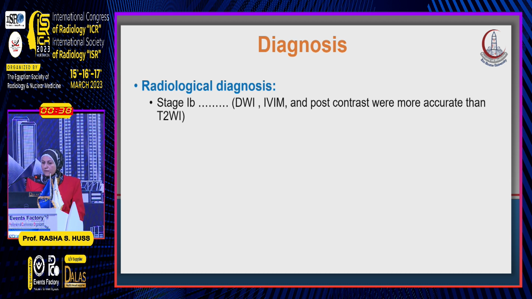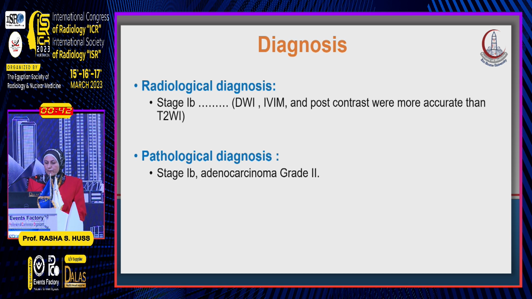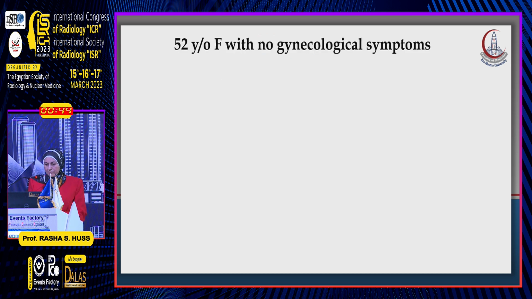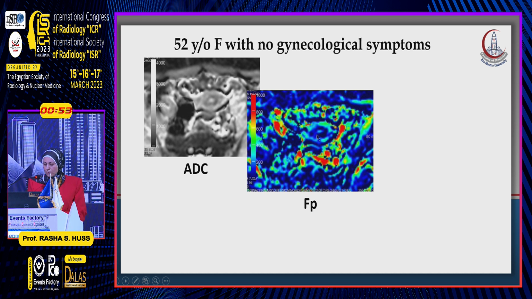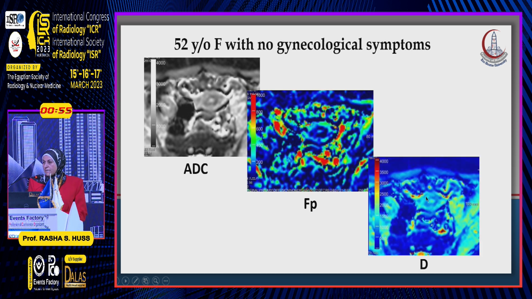The final radiological stage was stage 1B, and it was confirmed histopathologically to be adenocarcinoma grade 2. This is how it looks in the normal endometrium, with a high ADC value, high FP value, and high D values.